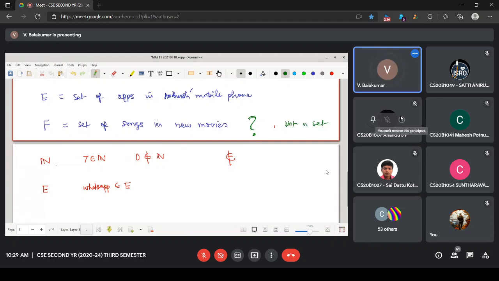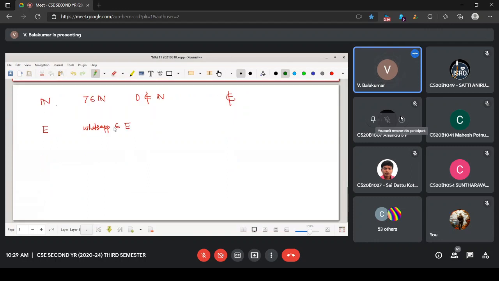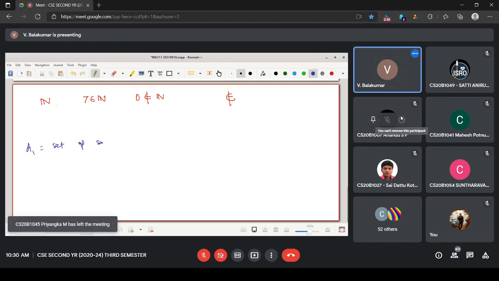We shall give one more. So here we want to say the symbol belongs to or does not belong to. Let me write down one set, A1, the set of songs in new movies.